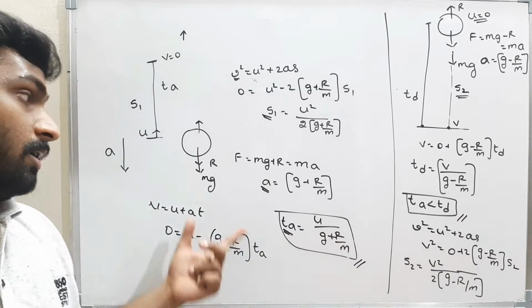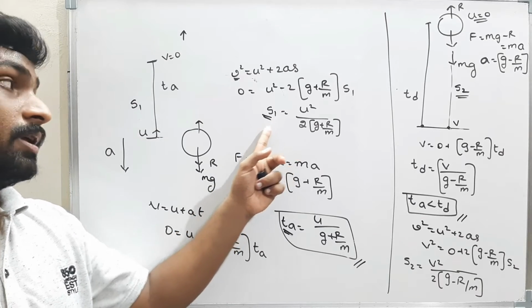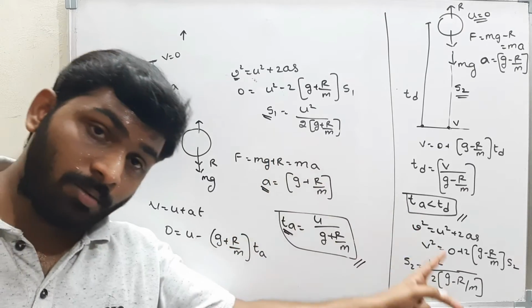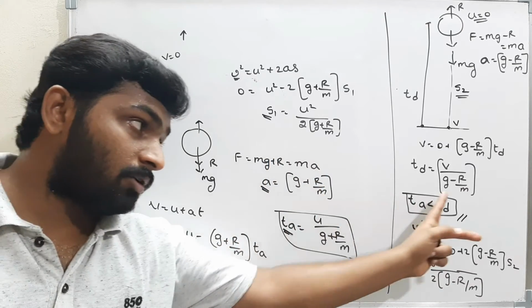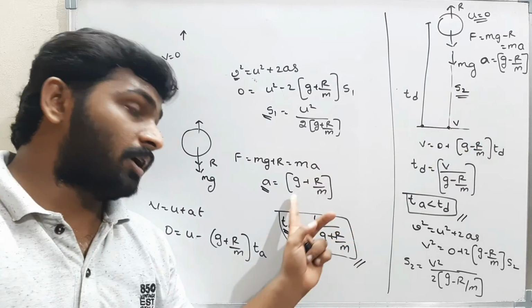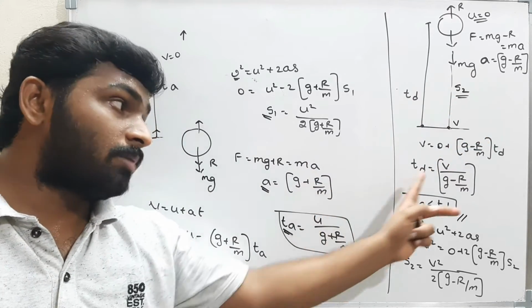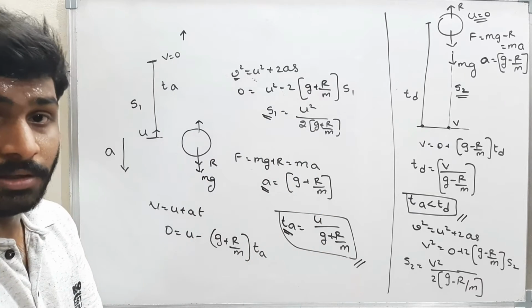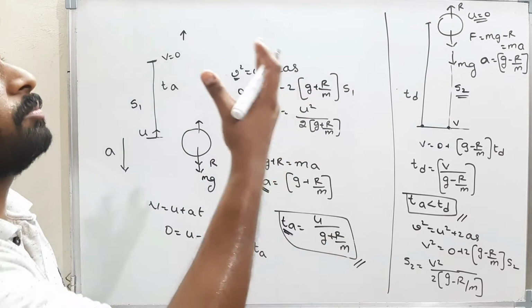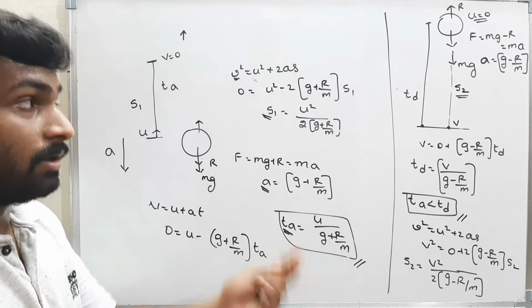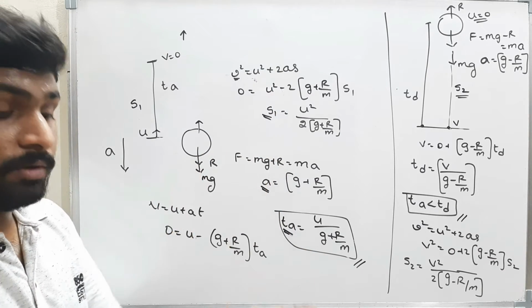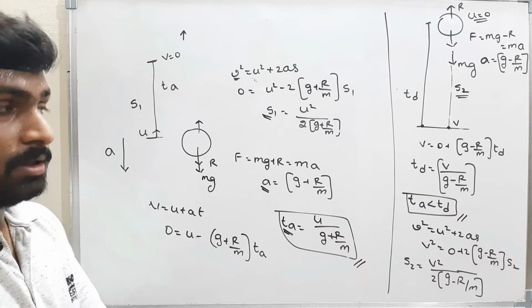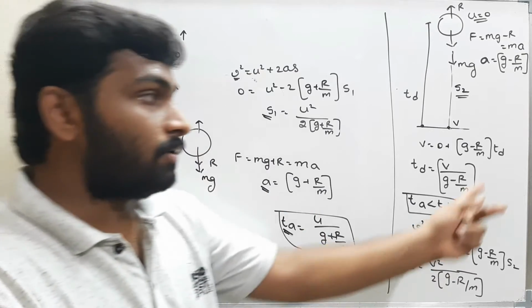Now here S1, the distance traveled by the body in time TA, is this much. Both are different. Distances traveled by the bodies are different. Time of acceleration acting on the body is different. Accelerations acting on the bodies are different. Time of ascent and time of descent are different. The velocity of projection is not equal to the velocity of catching. Usually, with whatever velocity I project the body, with the same velocity I will catch. But when there is some air resistance, then the velocity of projection is not equal to the velocity of catch. It is totally different. Here it will be u, and you will catch the body with a velocity v.